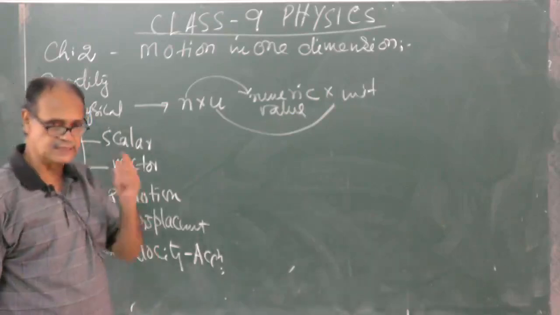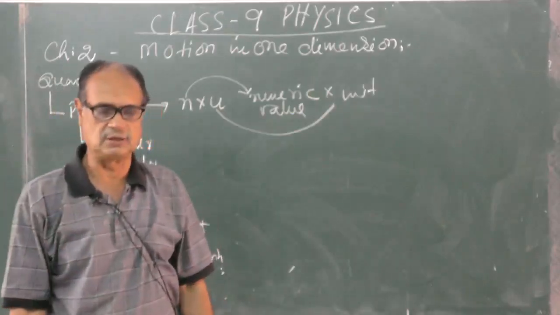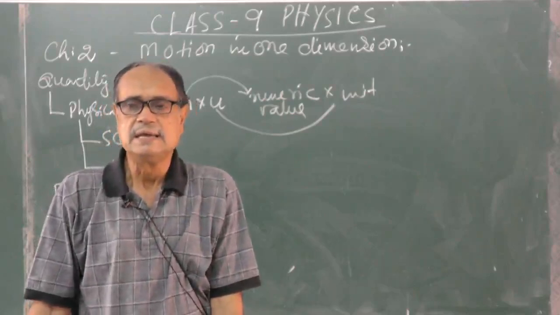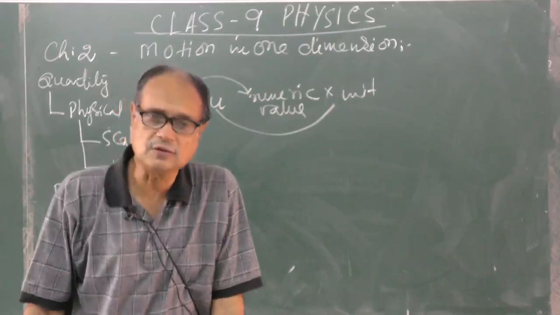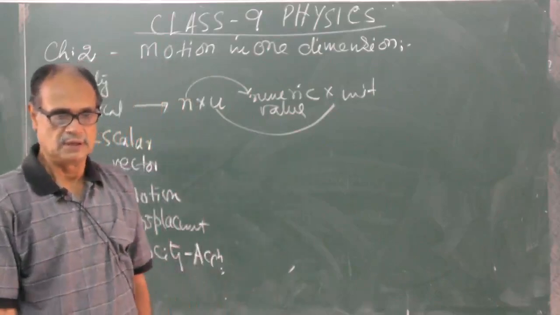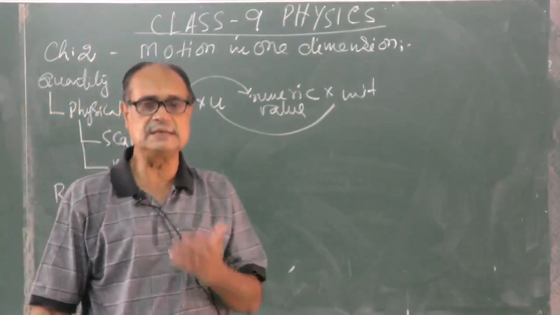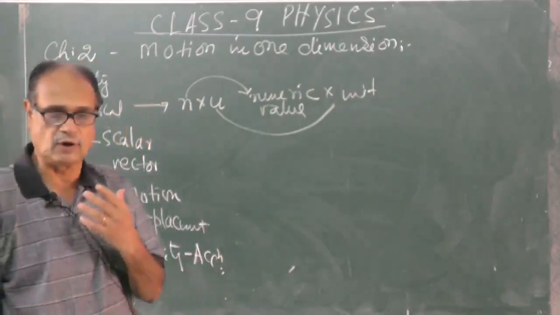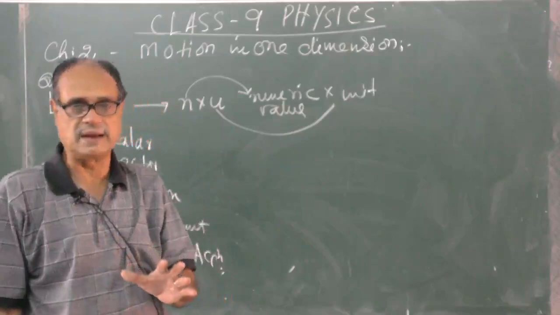A thing moves a distance 5 meter. It's correct that the movement is 5 meter. It follows the path. How much path is covered is 5 meter. Which way it follows the path, that doesn't matter.